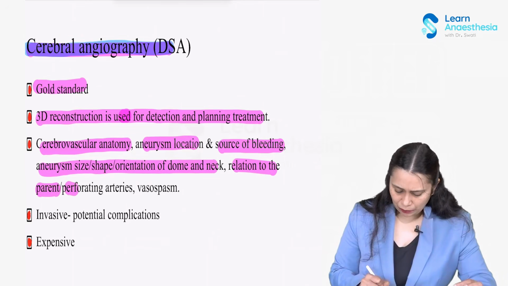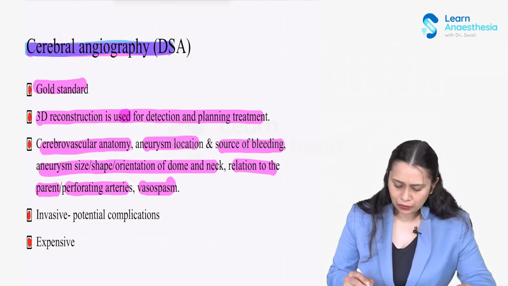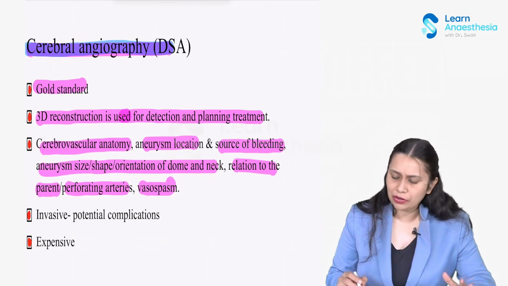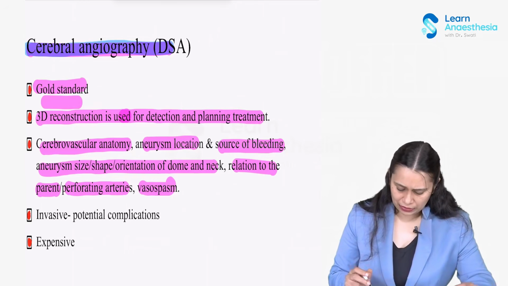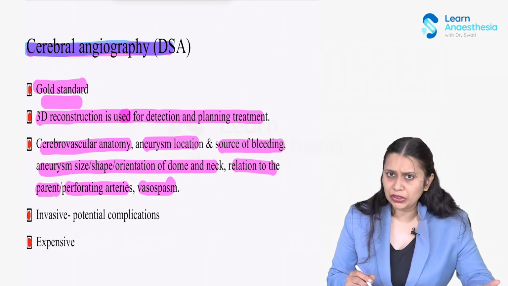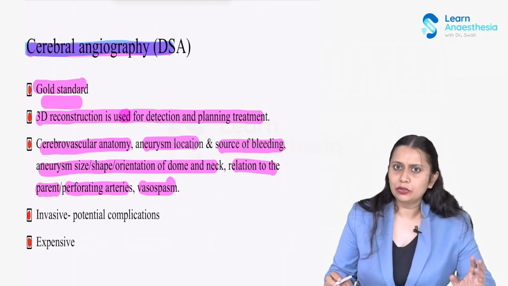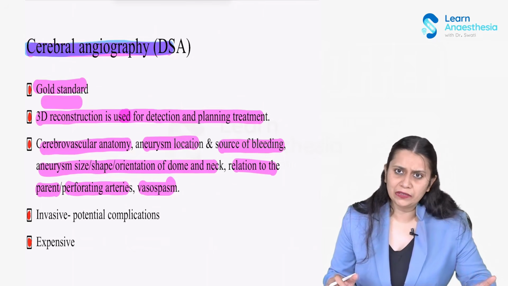Now cerebrovascular anatomy, aneurysm location, source of bleeding, aneurysm size, shape, orientation of dome, neck, relation to the parent and the perforating artery, and association of vasospasm. Each and every piece of information we will get by cerebral angiography. That's why it is called the gold standard. But the problem is it is an invasive investigation with potential complications like anaphylaxis, and it is pretty expensive. So two issues: expensive and invasive.